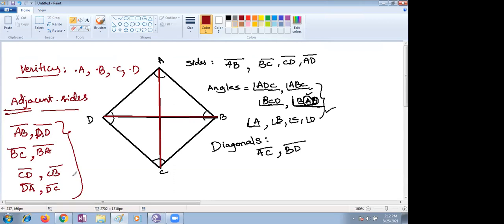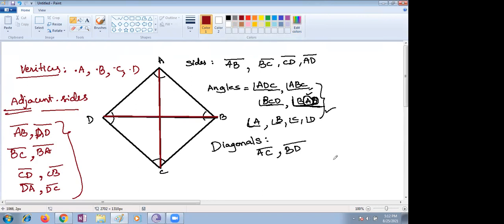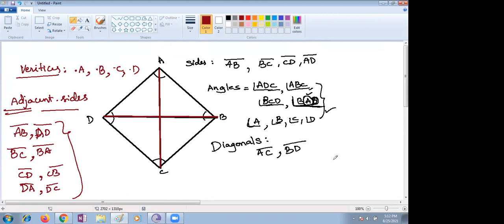Next one, Sri Harsha, are you there? Ma'am, diagonals and non-adjacent are basically the same, ma'am. Yes. Diagonals are non-adjacent, right? That's why we are giving the definition as non-adjacent vertices. Okay. A and C are not side by side, right? It is opposite.